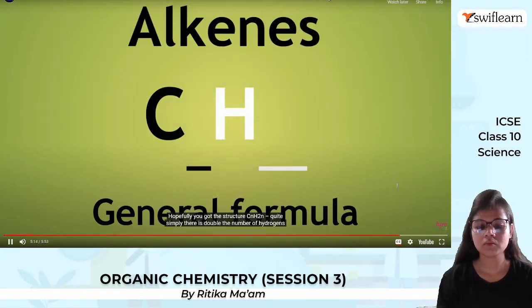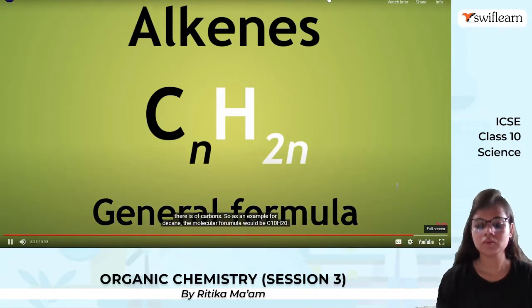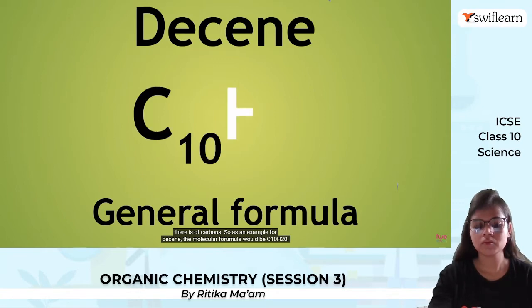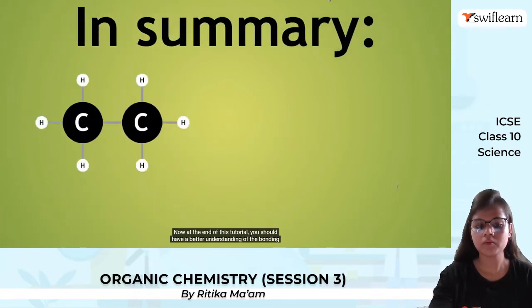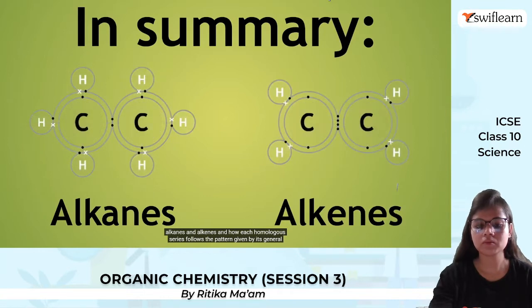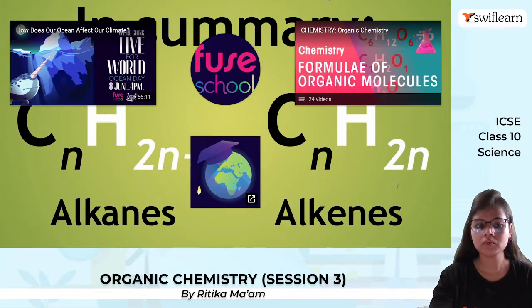Hopefully you got the structure CnH2n. Quite simply, there is double the number of hydrogens than the number of carbons. So, as an example for decane, the molecular formula would be C10H20. Now, at the end of this tutorial, you should have a better understanding of the bonding in the alkanes and alkenes and how each homologous series follows the pattern given by its general formula.